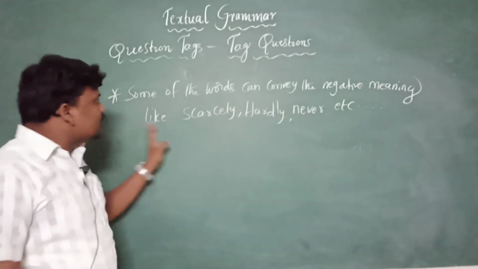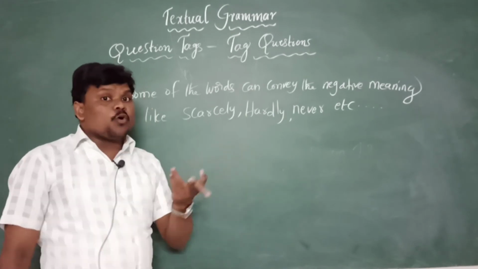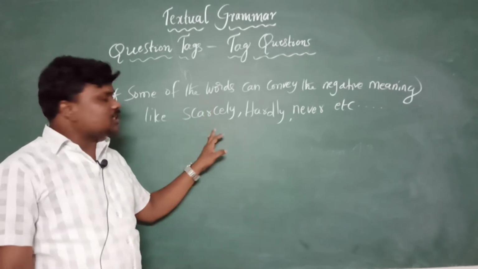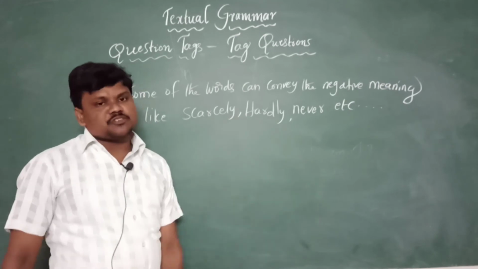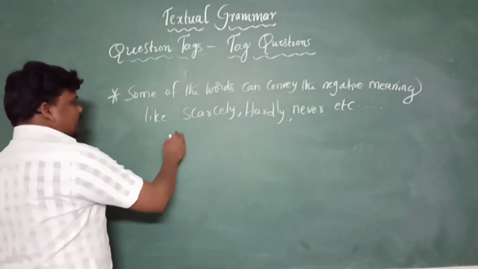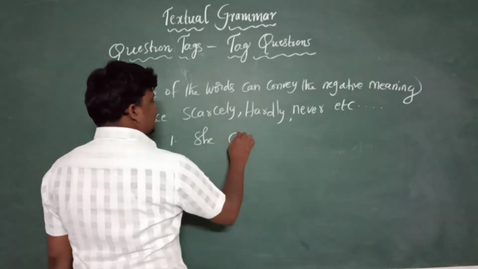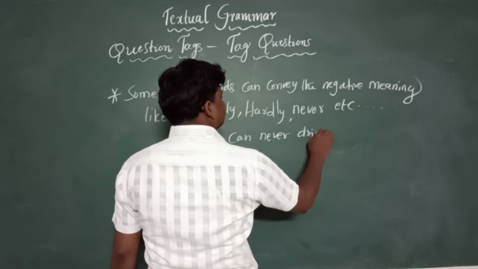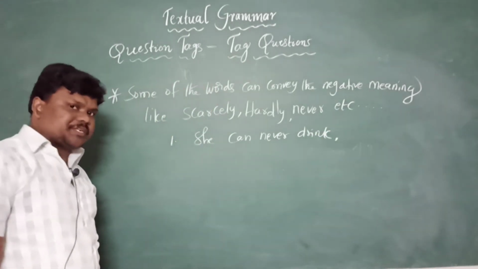These are all kinds of words that can convey the negative meaning. Without any no or not appearing in the sentence, we need to understand that these words convey negative meaning. For example, she can never drink.